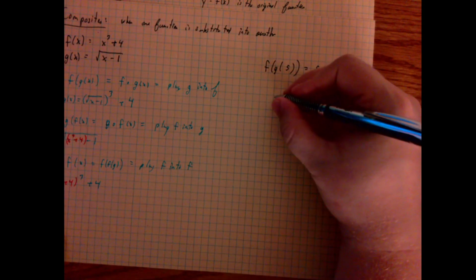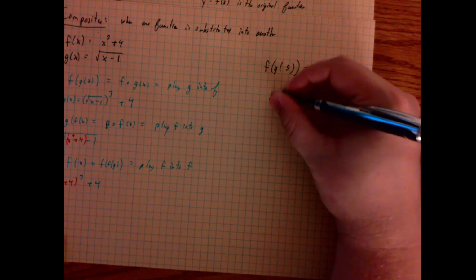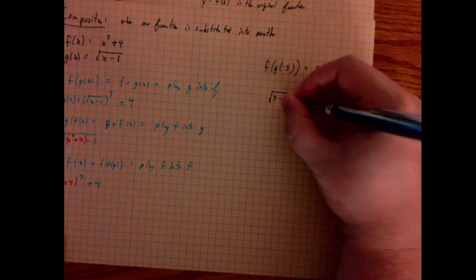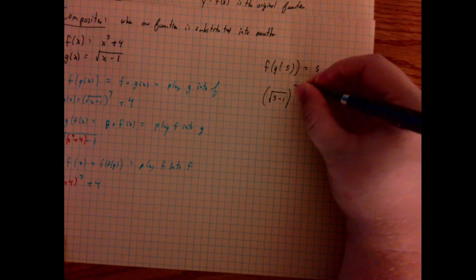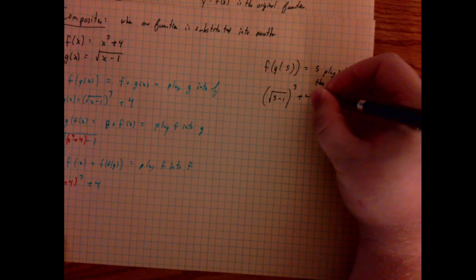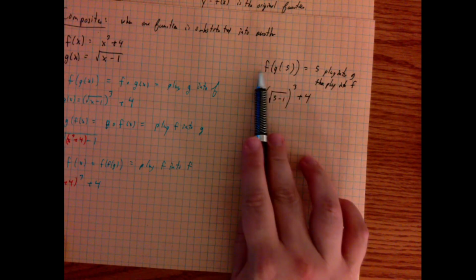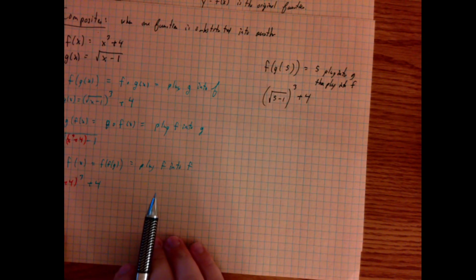So plug 5 into g. So g is the square root of 5 minus 1. And then plug that into the f function. So this is what f of g of 5 would look like.